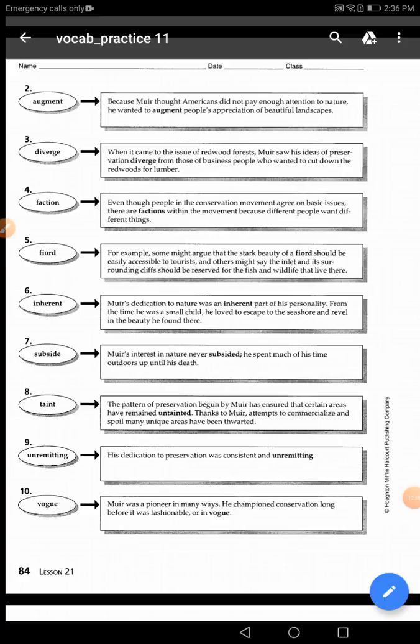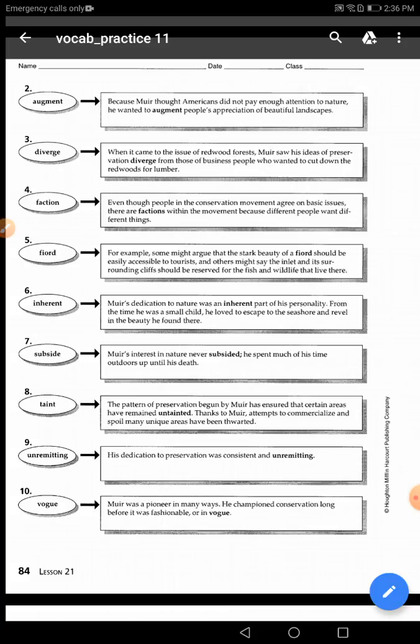The word number 8, guys, the word taint. Read it, please, for just one minute and try to tell me the meaning or the clue to the meaning of the word taint. After you finish, guys, I read it again for you. I read it now, guys. The pattern of preservation begun by Mayer has ensured that certain areas have remained untainted.